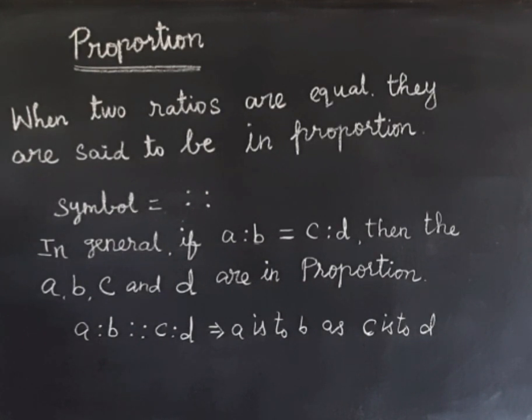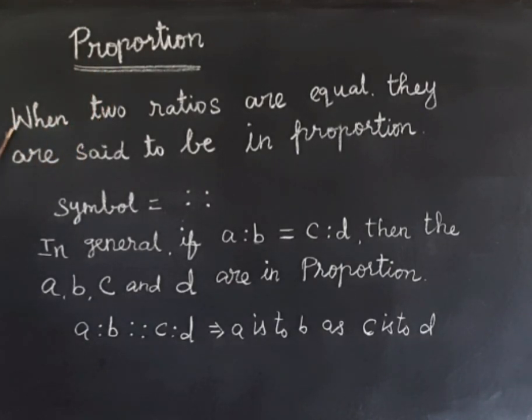Already we have seen about ratio. What is meant by ratio? Ratio is the comparison of two quantities by division. That is, A is to B can be written as A divided by B. That is called ratio.